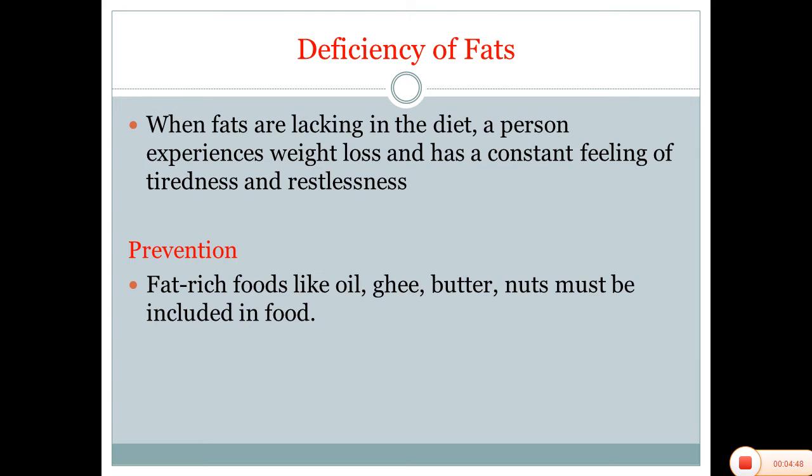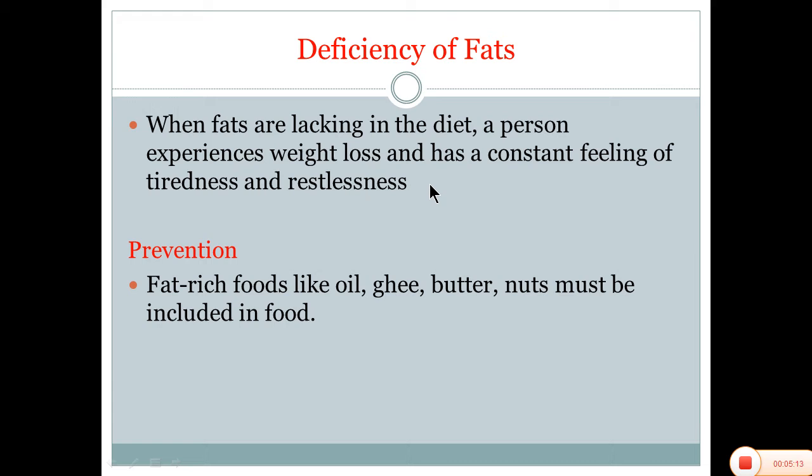Second is deficiency of fats. When fats are lacking in the diet, the person experiences weight loss and has a constant feeling of tiredness and restlessness. We see a person continuously having tiredness.